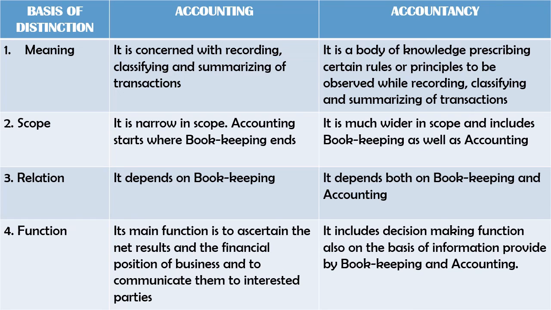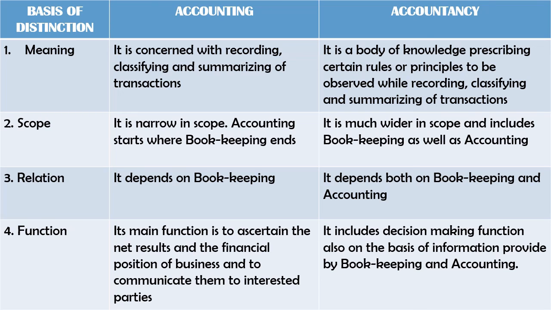The main function of accounting is to ascertain the net result and the financial position of the business and to communicate them to the interested parties. The function of accountancy includes the decision-making function also, on the basis of information provided by bookkeeping and accounting.